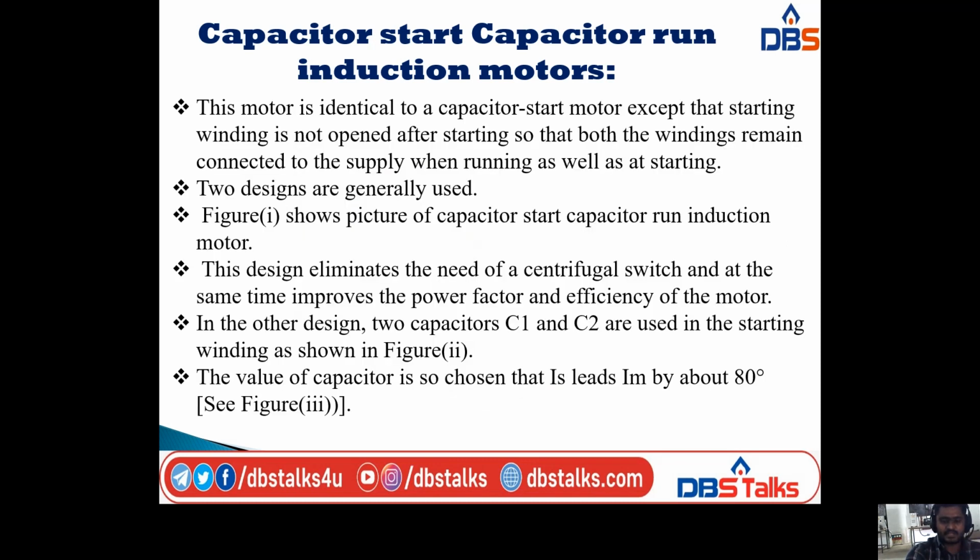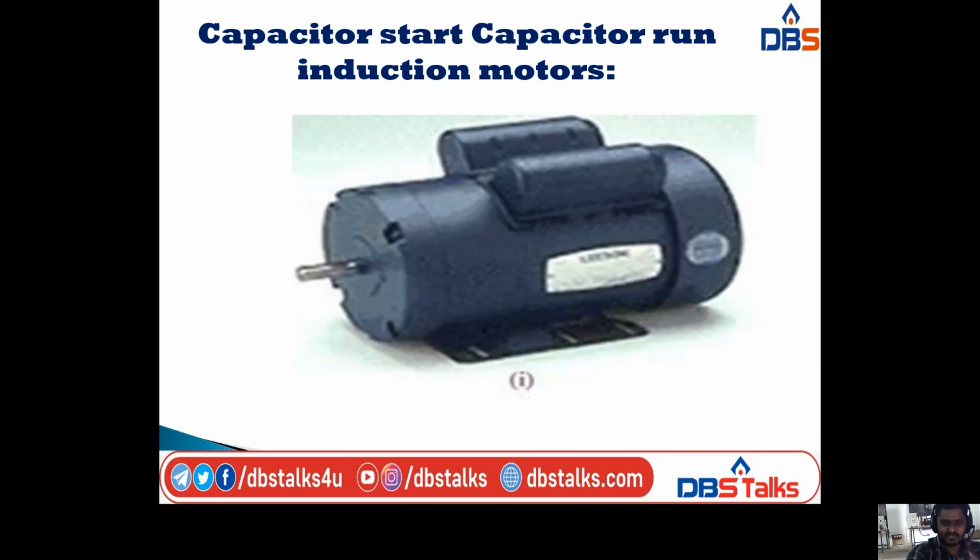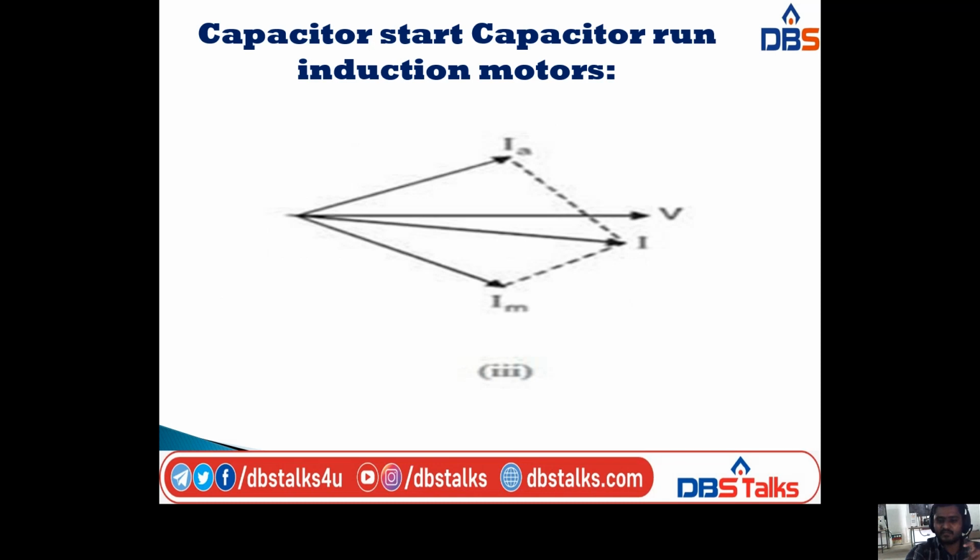So here the starting current leads the main current by about 80 degrees. Okay, that is the explanation for this phasor diagram. The combination of main current and starting current is the total current of the capacitor start capacitor run induction motor.